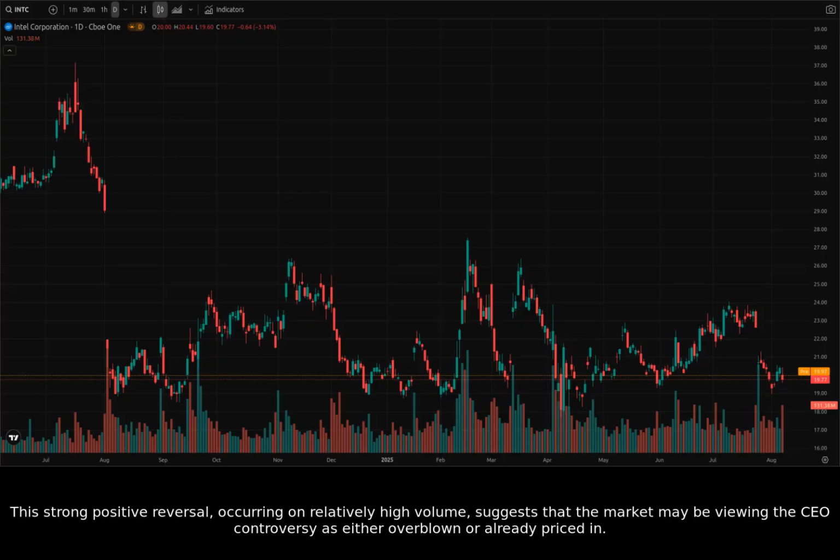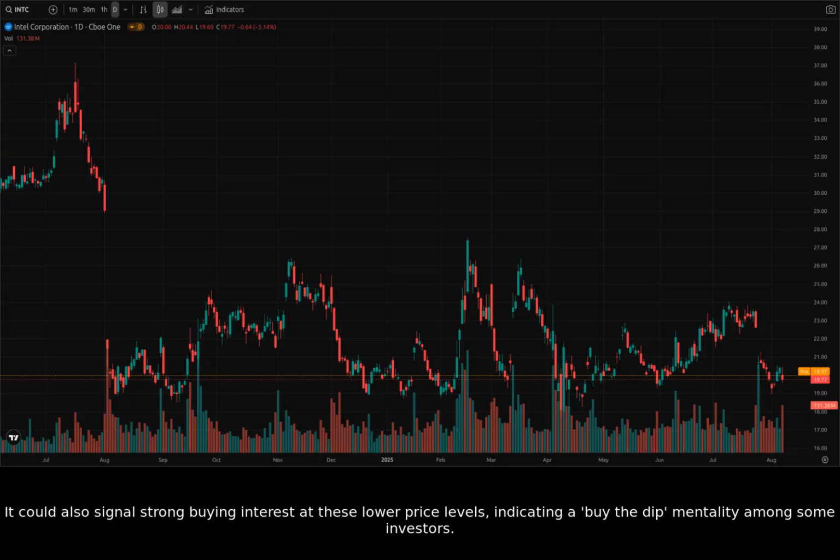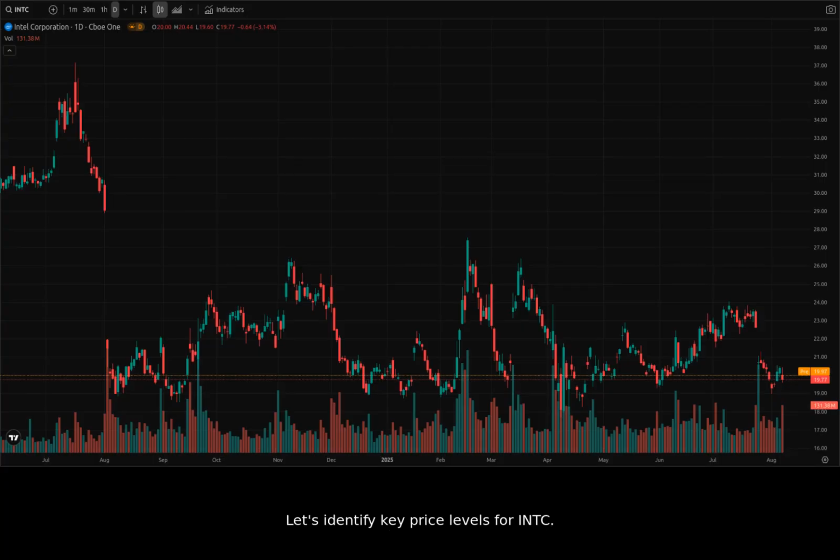This strong positive reversal, occurring on relatively high volume, suggests that the market may be viewing the CEO controversy as either overblown or already priced in. It could also signal strong buying interest at these lower price levels, indicating a buy-the-dip mentality among some investors. Let's identify key price levels for Intel.